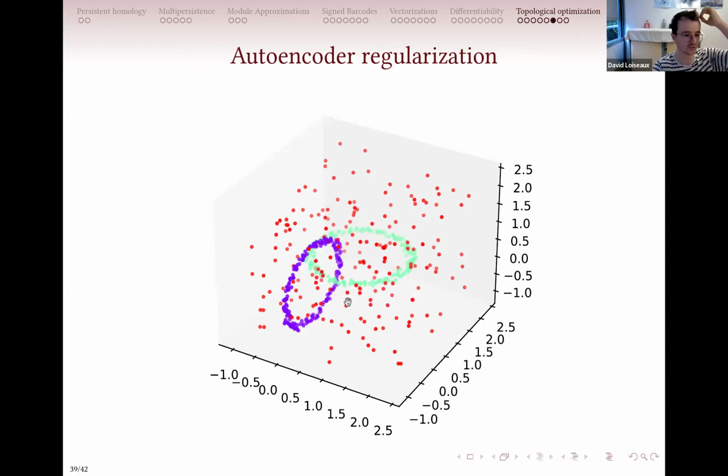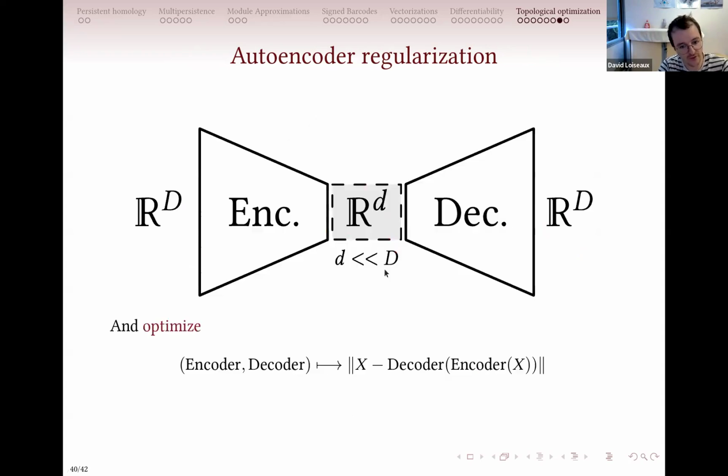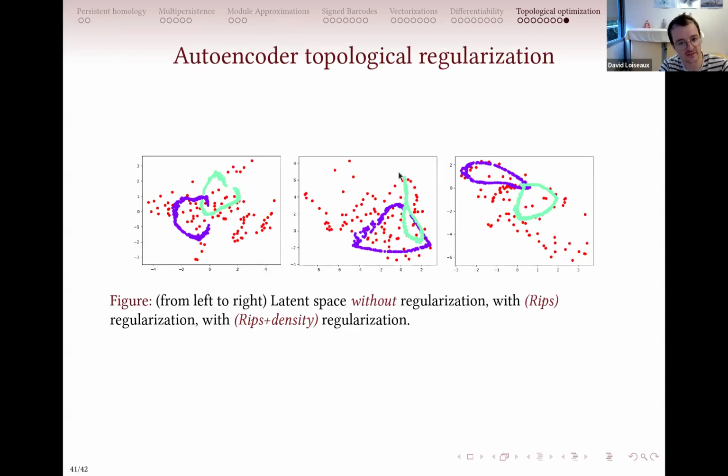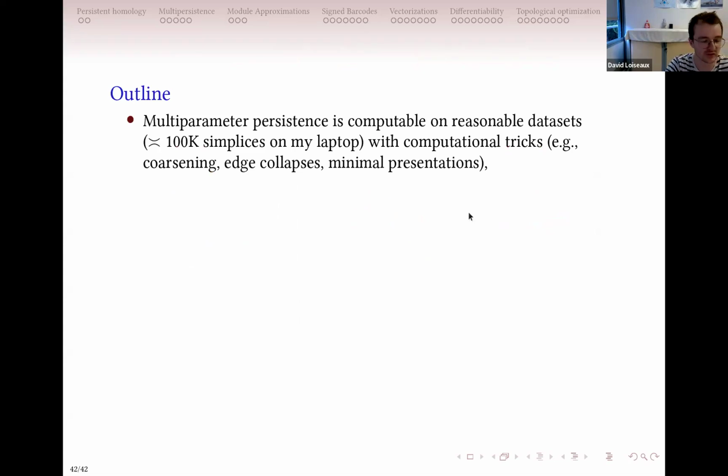So that's the example that I showed you at the beginning. You don't really recover the cycle here, because you have this nice bar that doesn't really correspond to the annulus. Whereas if you look at Rips and density for topological regularization, which gives you the two parameter sign measure, you will enforce the latent space to preserve the topology of this. So that's really nice. You can regularize machine learning pipelines. And I will conclude here.